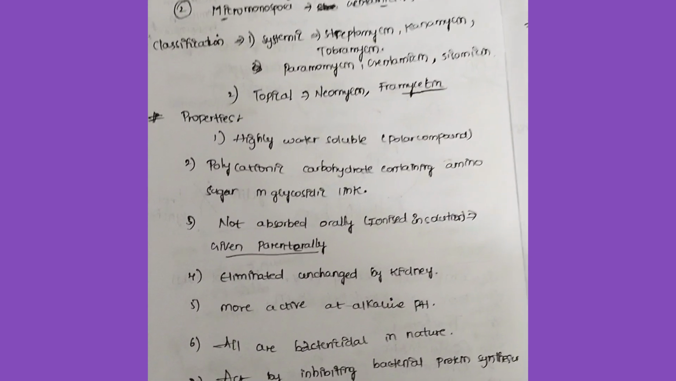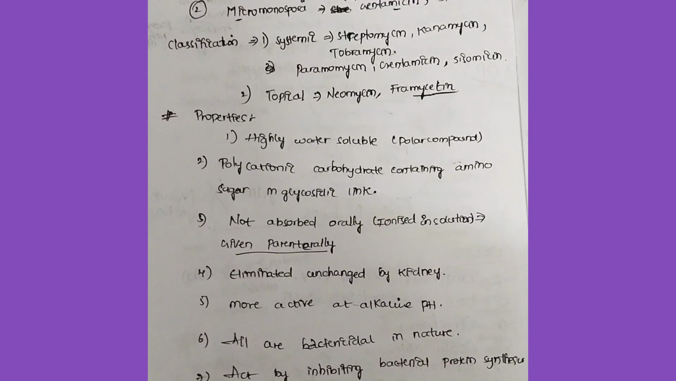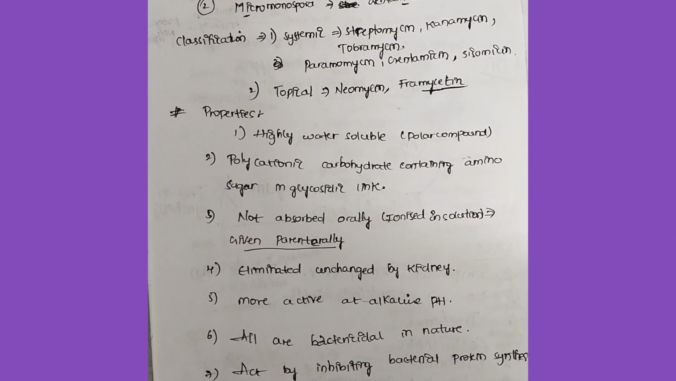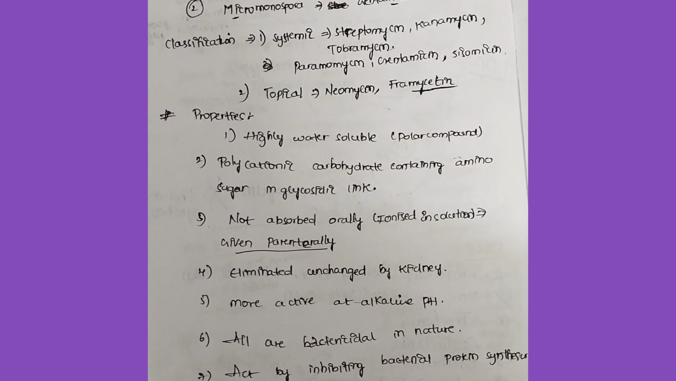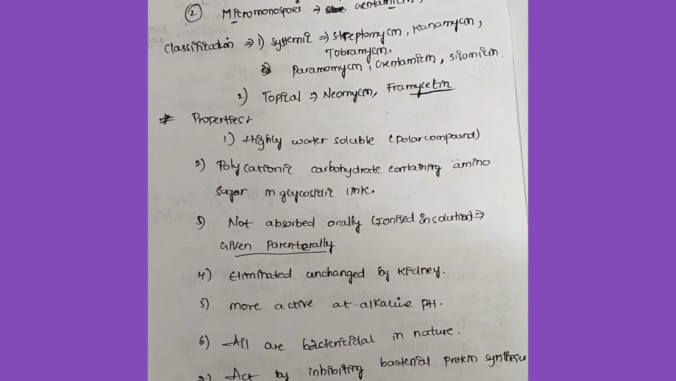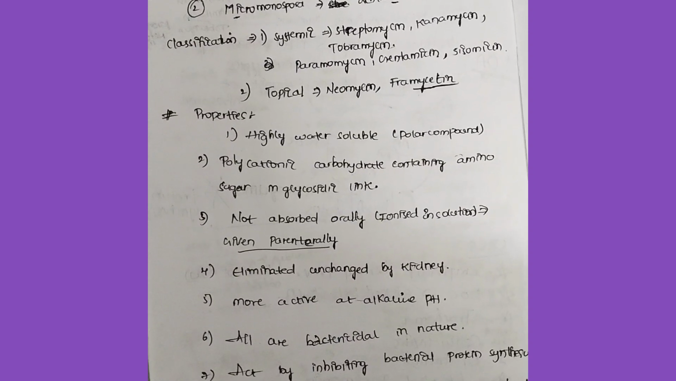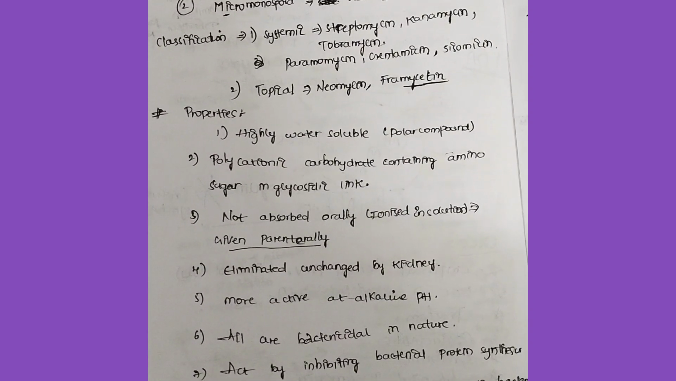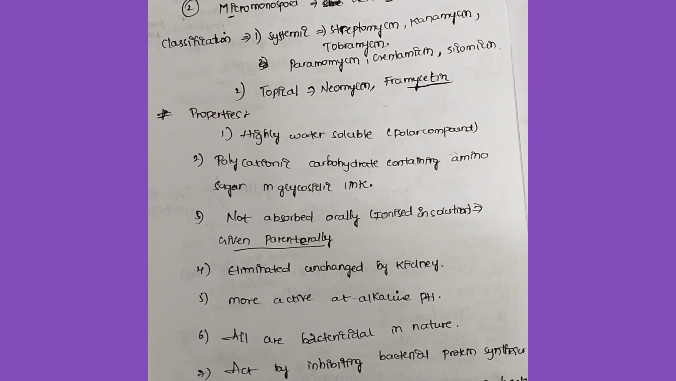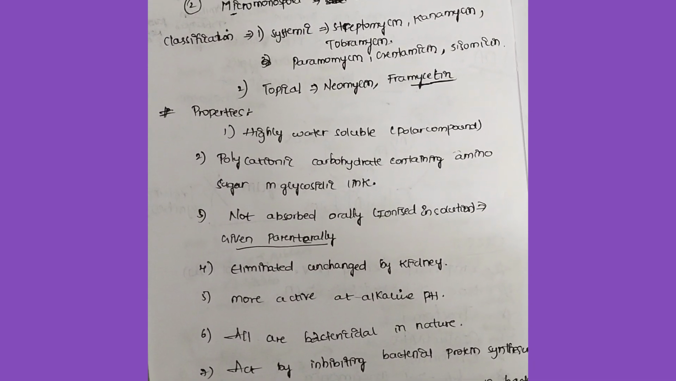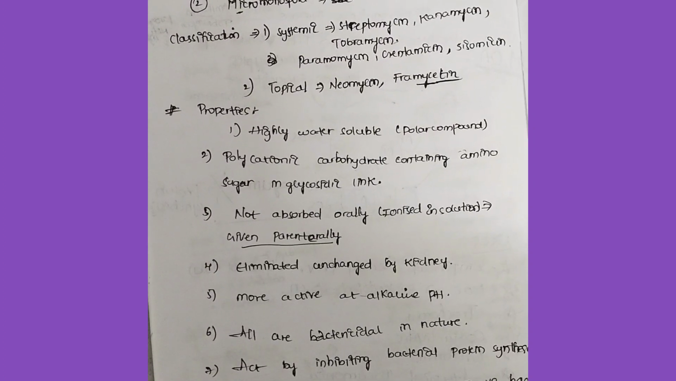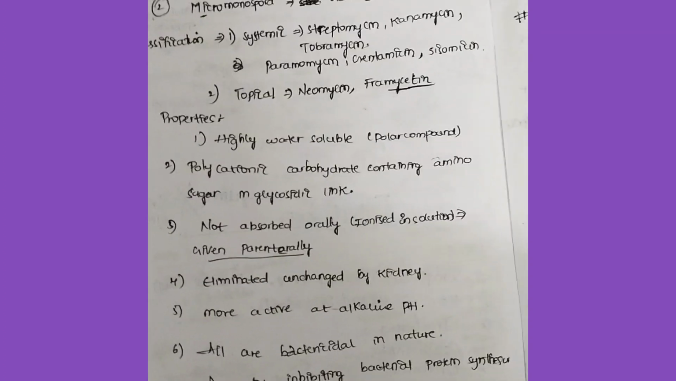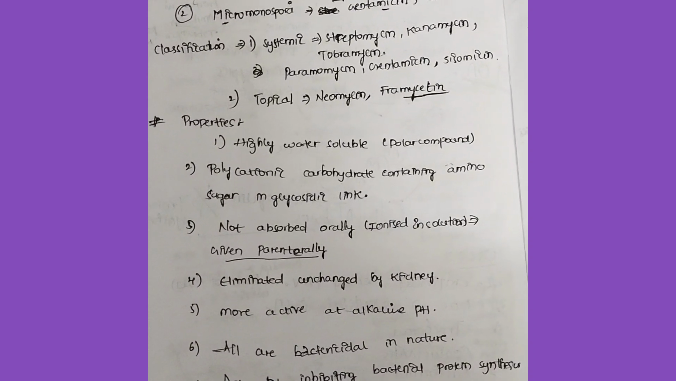So what are the properties of aminoglycosides? These are highly polar compounds, which means water soluble compounds. These are polycationic carbohydrates containing amino sugars, bridged by glycoside bonds. So they are not absorbed orally. If given in solution, they get ionized in the solution, so they can't be absorbed orally. So we will give them parenterally, like through the IM route. They are eliminated unchanged by the kidney.